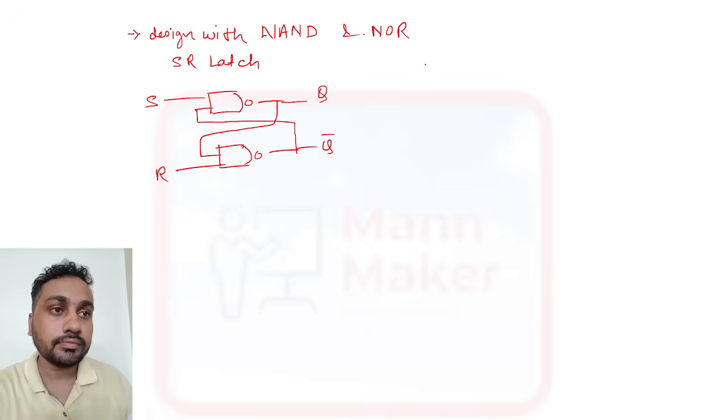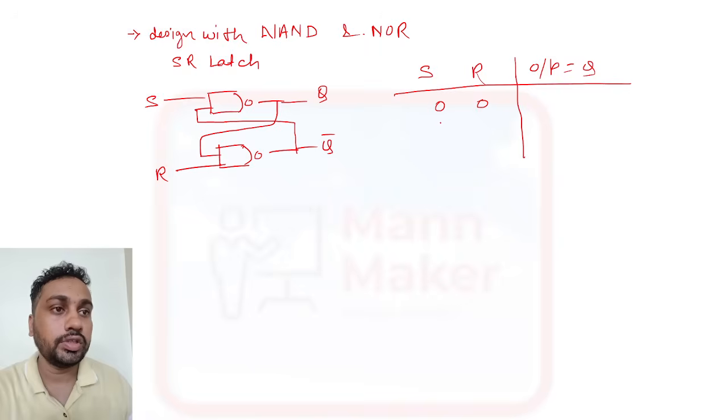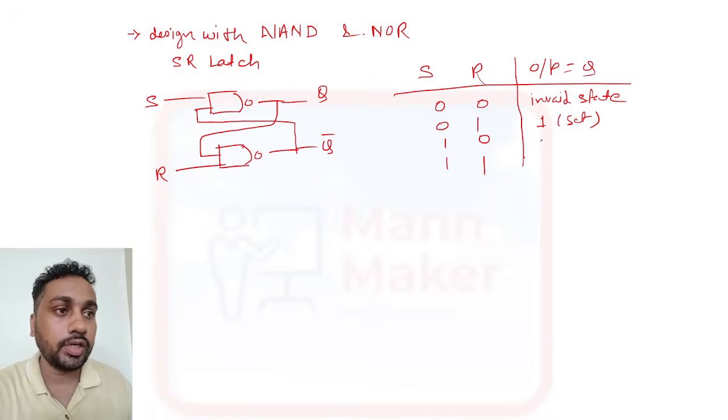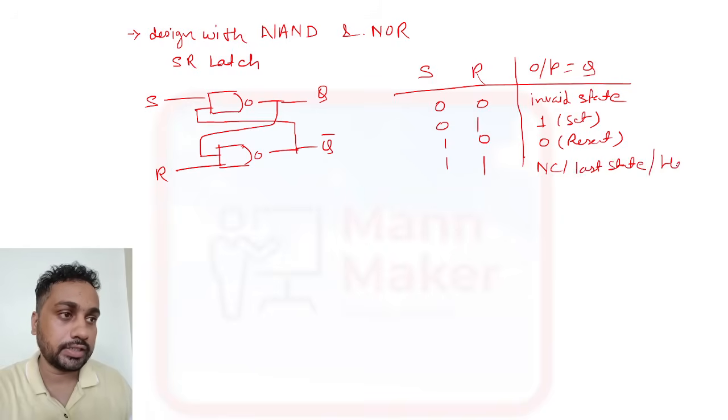And if you see the truth table for S R, the output is Q, for inputs 0 0, 0 1, 1 0 and 1 1. In the 0 0 case, it will be an invalid state. For 0 1, it will be 1, means it will set. For 1 0, it will be 0, that is reset. And for the 1 1 case, it will be no change, or last state, or hold state.